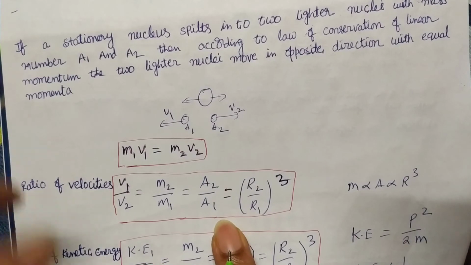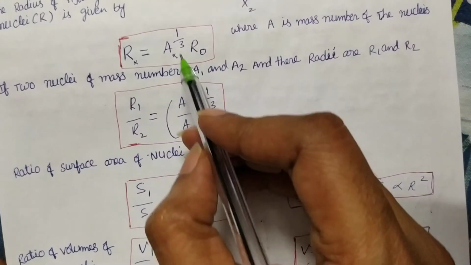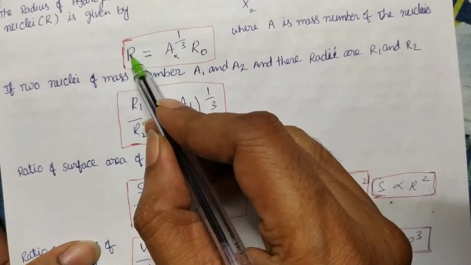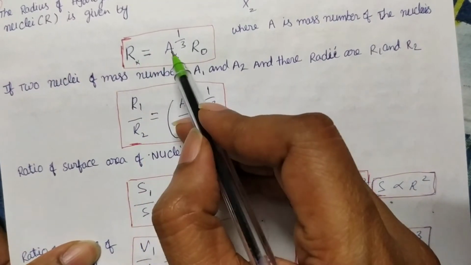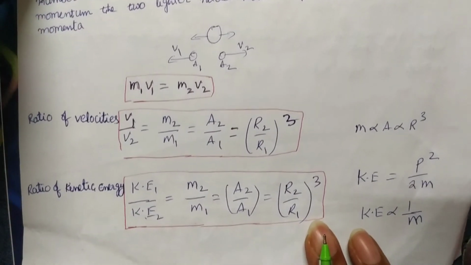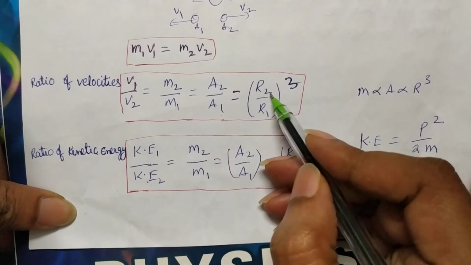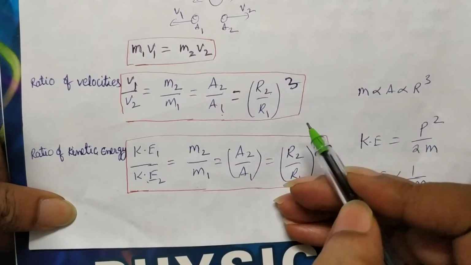What is A2 by A1? From this, you see, here we have one relation: A is directly proportional to R cube. We send the cube to that side, A is proportional to R cube. From that, we can write A2 by A1 is equal to R2 by R1 whole cube.